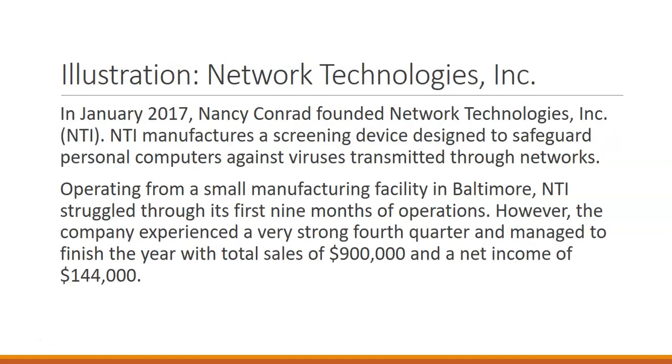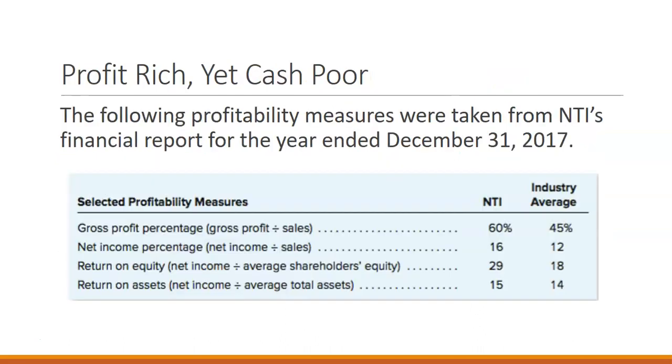When we look at budgeting, we're going to look at this example of Network Technologies Incorporated. They had a very strong fourth quarter, and we're going to look at some of their information. The first thing that we're going to look at is their profitability measures. We have their gross profit margin, their net income percentage, return on equity, and return on assets. And we're looking at those as compared to industry standards.